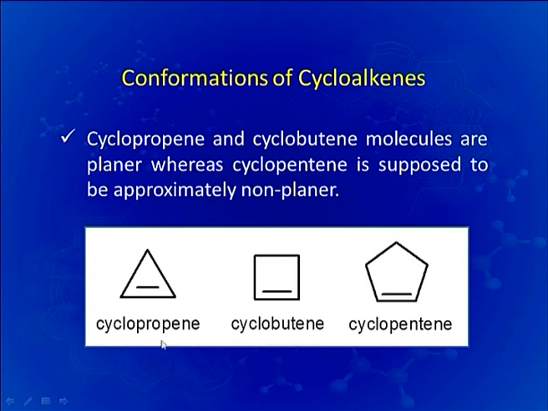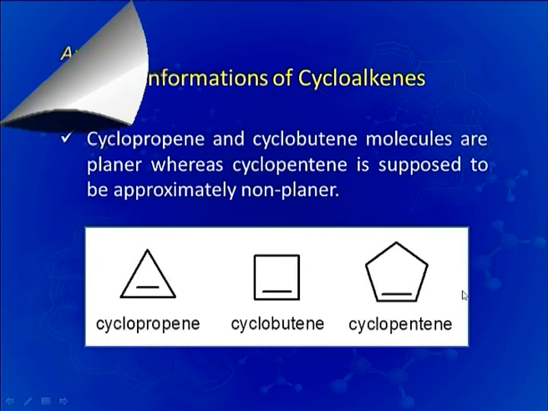Here you can see cyclopropene and cyclobutene. These two rings are planar. We will discuss it with the help of models in the slides later on. But in the case of cyclopentene, since we have three carbons which are sp3 hybridized, there is a possibility of puckering, or change of angle from that of a planar molecule.